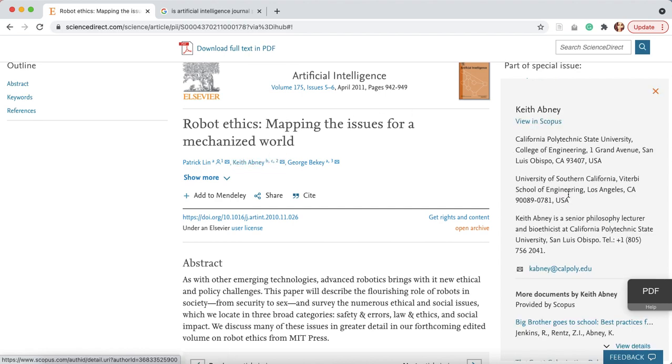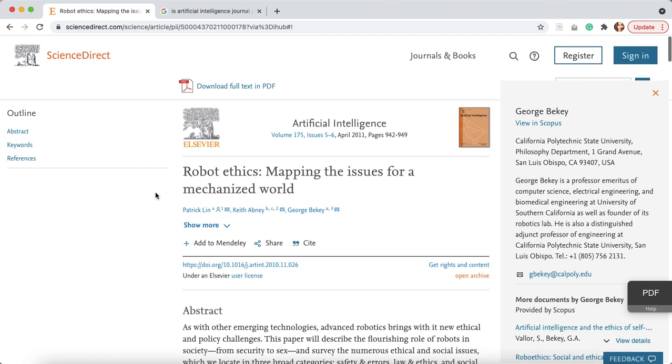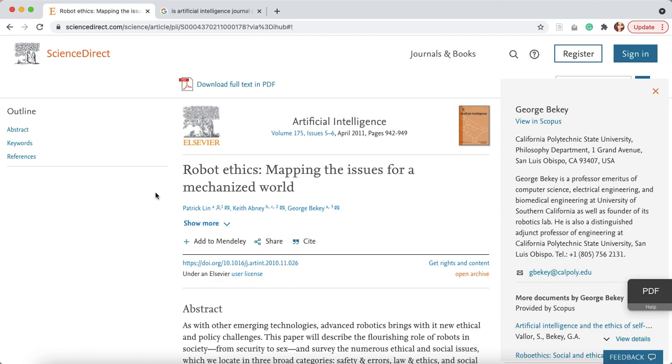And here we have the same thing. Actually, this person's a lecturer, so that's not quite a professor, but in any case, still in the academic world. And here we have Professor Emeritus, so that's pretty distinguished. So I would say, based on those factors, this is a fairly reputable paper in a fairly reputable journal.